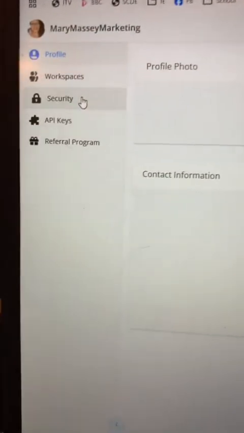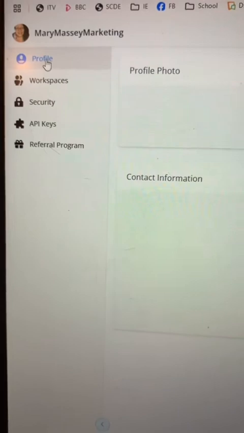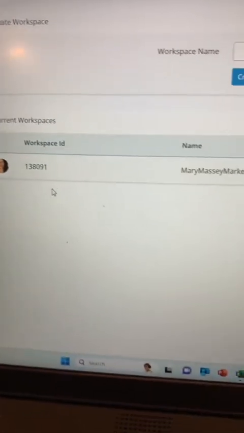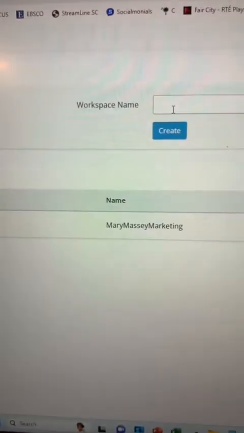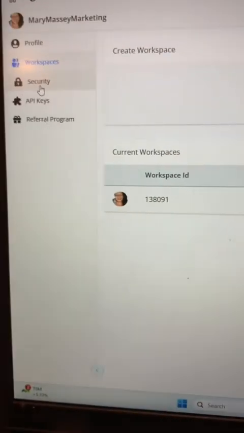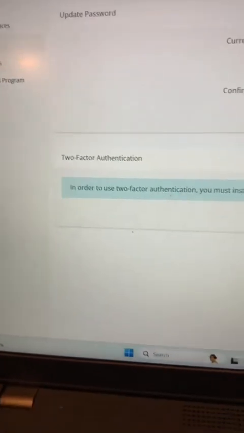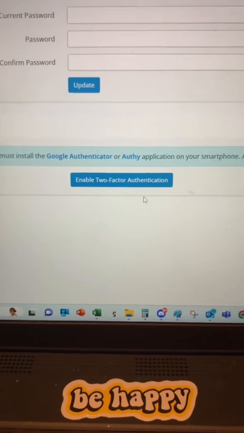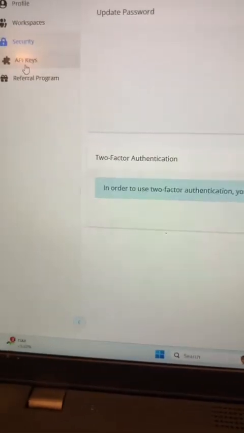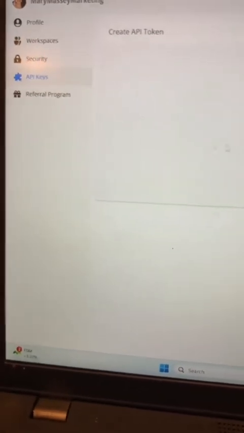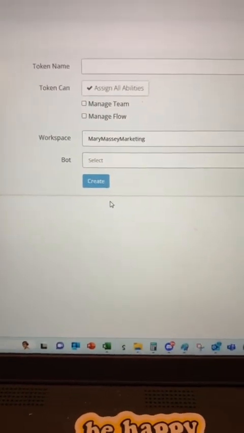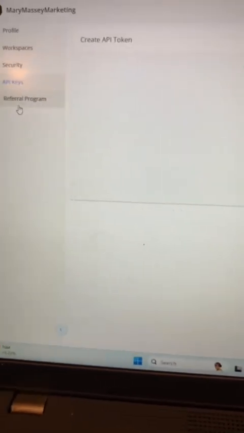Okay, so then over here on the left-hand side, we're in profile right now, but you could hit workspaces, and then you'd be able to see any of the workspaces that you have set up. If you wanted to create a new one, you just hit create. And then there's the security, so I can change my password. I can enable two-factor authentication. And then, of course, here are your API keys. You can create a token. And there are step-by-step directions in this program for what to do.